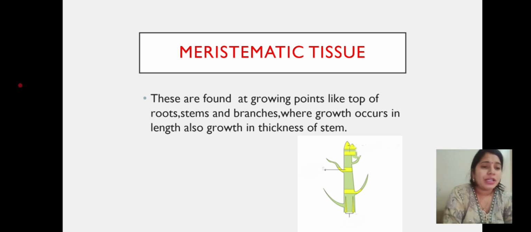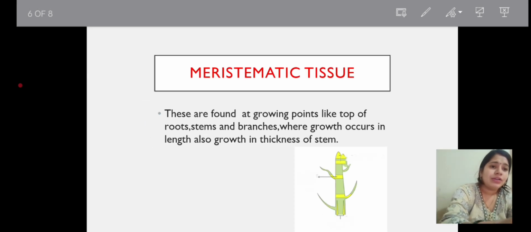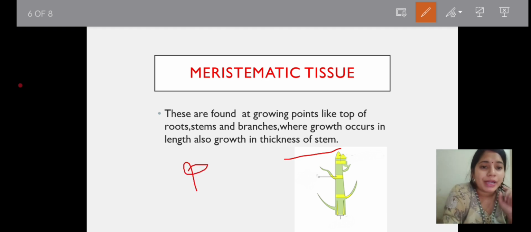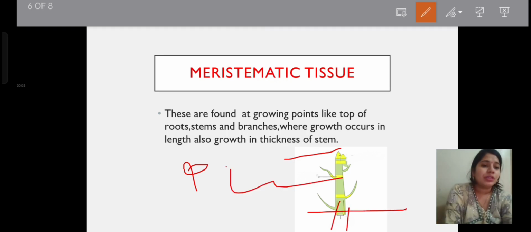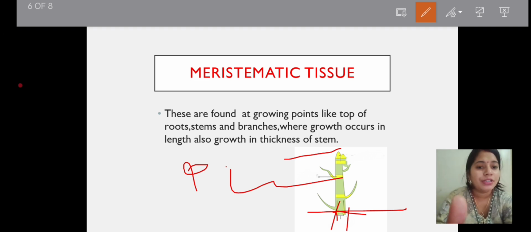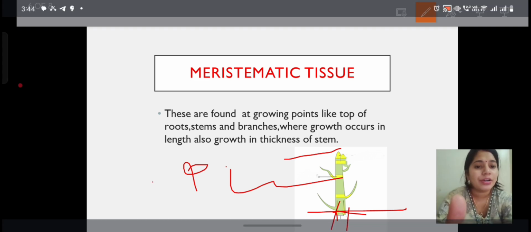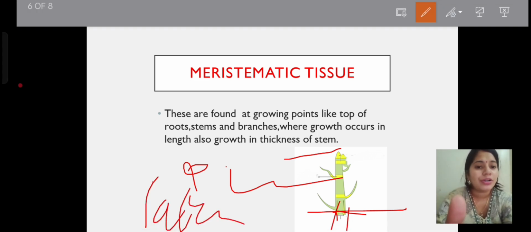Here we can see that meristematic tissue is also of three types. When the growth occurs on the tip, this is called apical meristematic tissue. When in a plant growth occurs on the lateral side, this is called lateral tissue.